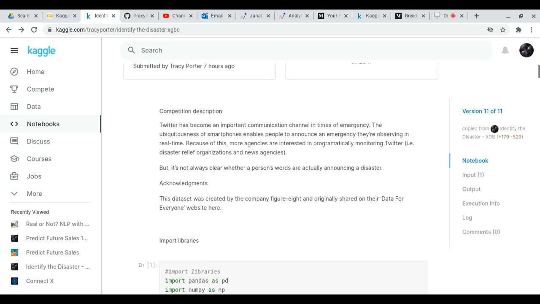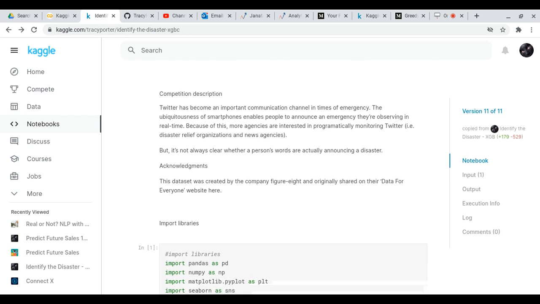So the first thing we're going to do is talk about the competition description. Twitter has become an important communication channel in times of emergency. The ubiquitousness of smartphones enables people to announce an emergency they're observing in real time.